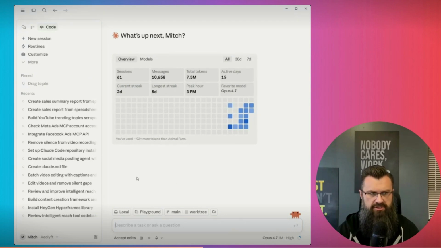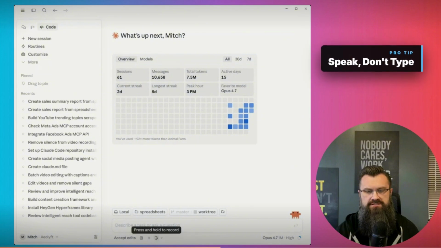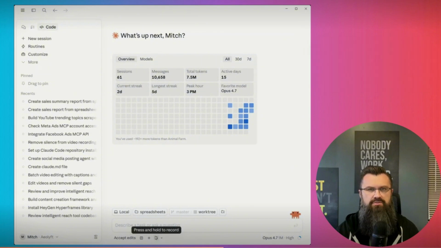and it will complete the job. So I have a folder full of spreadsheets on my desktop. I want it to go into that. So I'm going to choose the folder. Right here, I have the spreadsheets folder. So I'm going to choose that. And then I'm going to actually use the voice to text option that it has here so I can actually talk to it. You get a lot more context out when you actually talk to these platforms versus typing. You can speak a lot faster. Your brain moves a lot faster, and with just typing, I find you end up leaving a lot of stuff on the table.